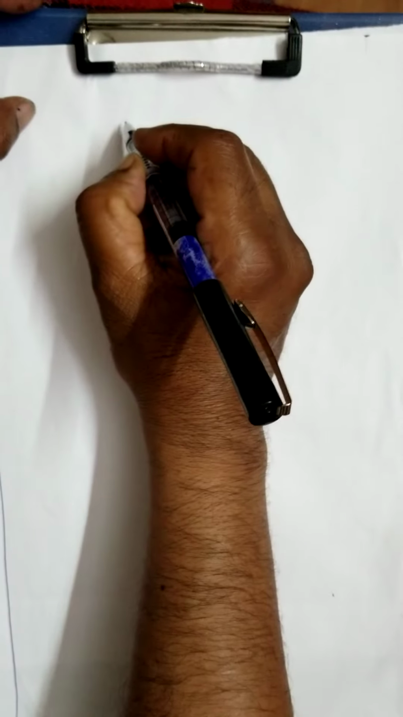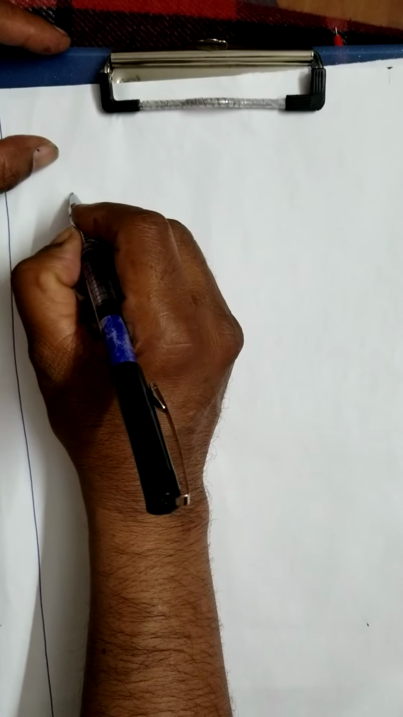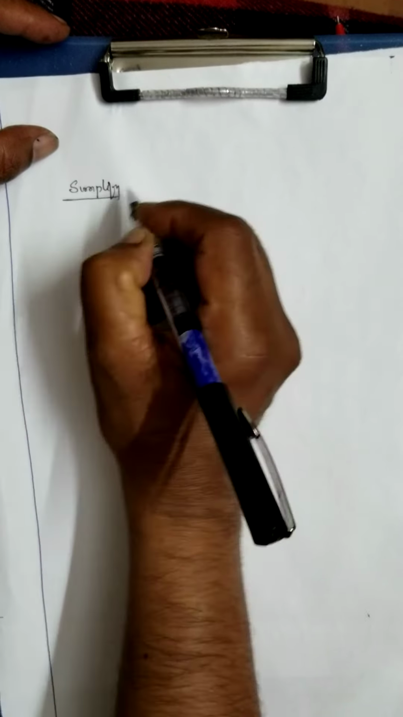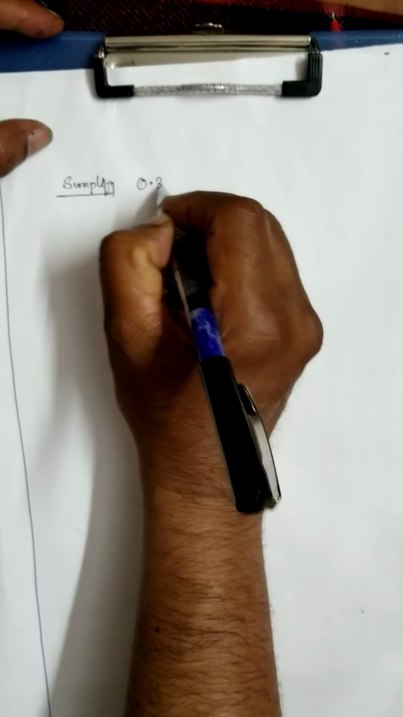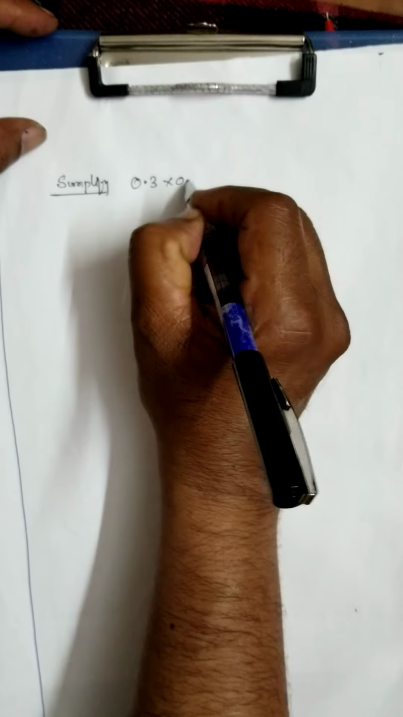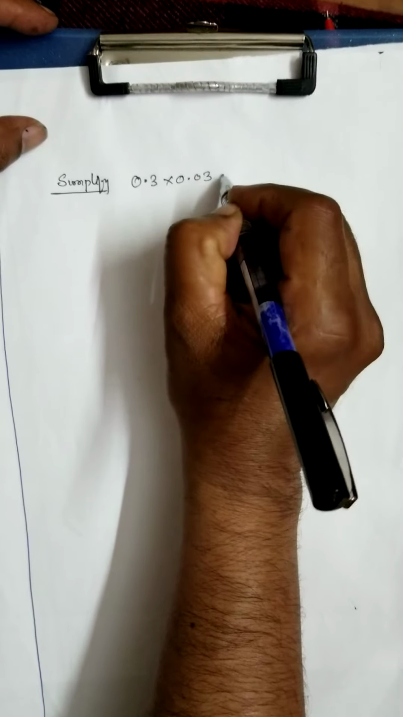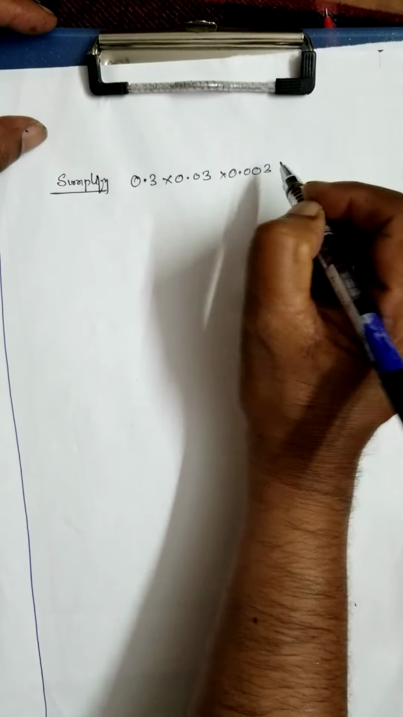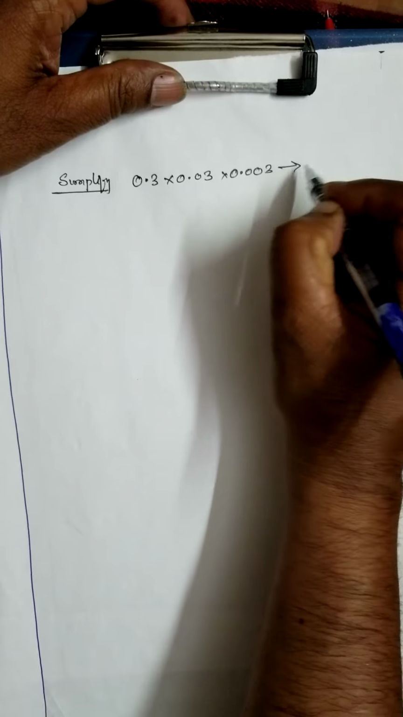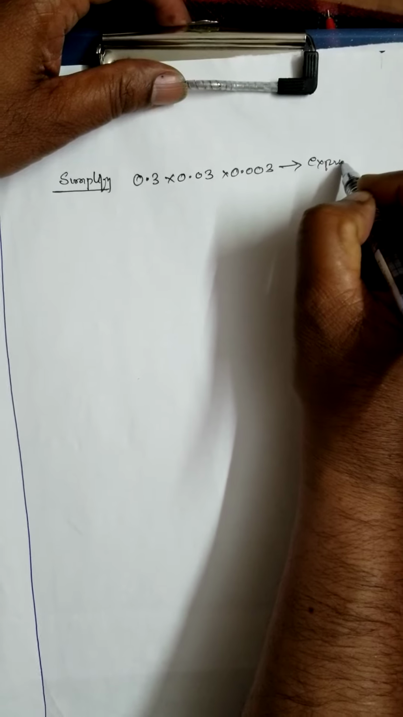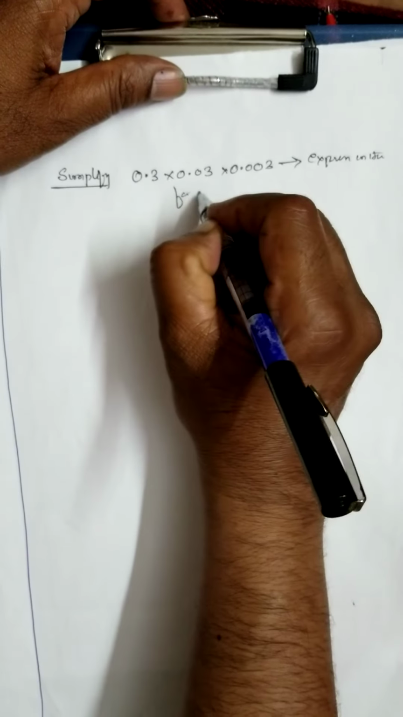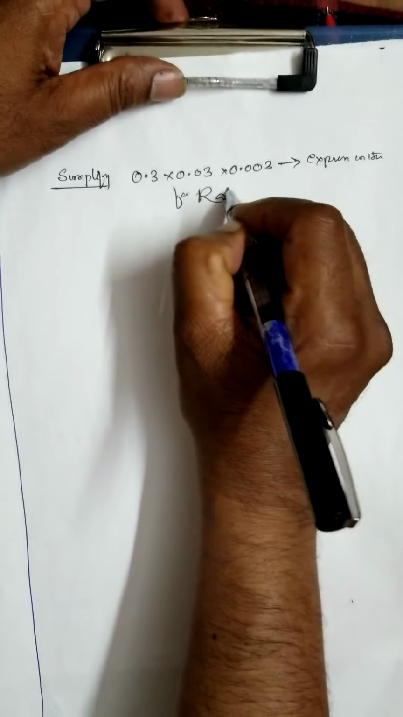One of the questions they've asked: simplify 0.3, 0.03 into 0.003. They've asked you to express it in the form of a rational number.